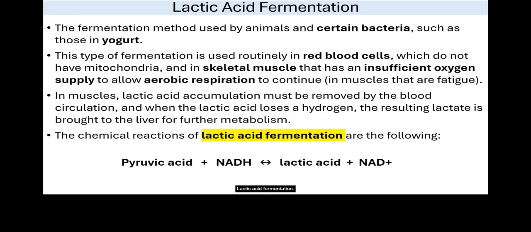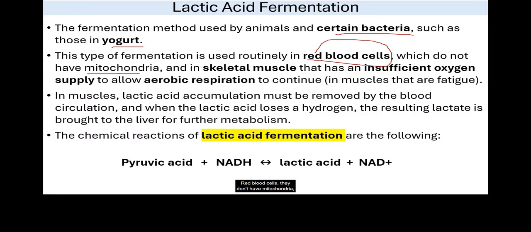Lactic acid fermentation. During lactic acid fermentation, for example, certain bacteria in yogurt do this, or animal red blood cells also use lactic acid fermentation to produce energy.